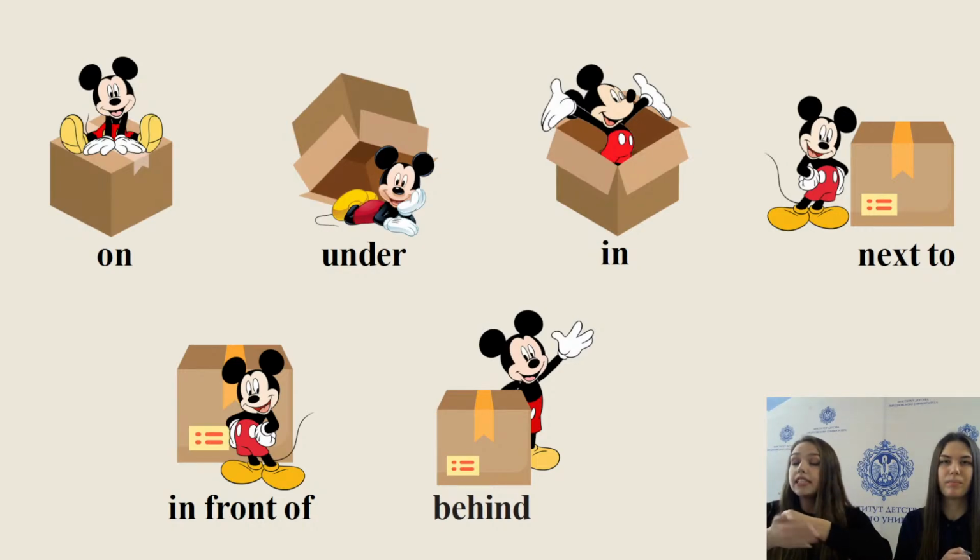Now, Mickey is next to the box. Let's say it together. Next to the box. Now, Mickey is in front of the box. In front of the box. And now, Mickey is behind the box. Let's say it together. Behind the box. Thank you.